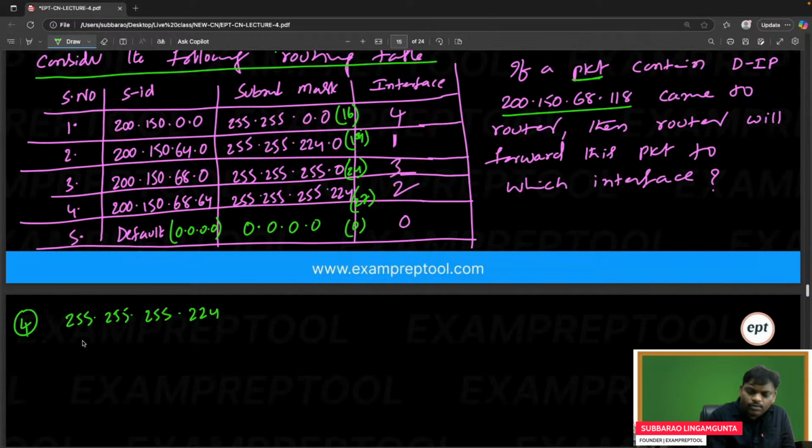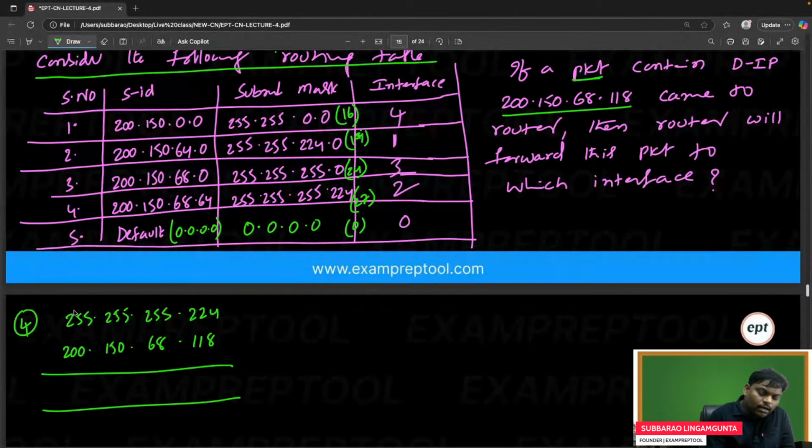So if you see the IP, 200.150.68.118. Everyone knows the AND operation: all ones AND anything gives that thing. Now see this one. It is not all ones. Be careful, so you have to do this.